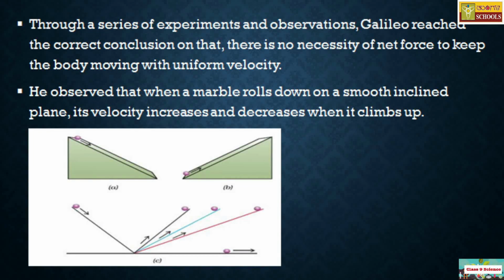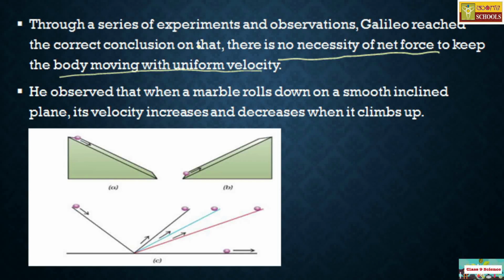What did he do? He made a series of experiments and observations. Through that, Galileo reached a correct conclusion that there is no necessity of a net force to keep a body or an object moving with uniform velocity. There is no real need of a net force to keep the body moving with uniform velocity.